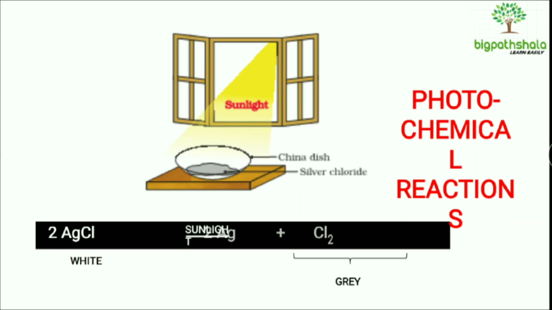AgCl, whose natural color is white, after putting it in sunlight for some time, gives out Ag and Cl2, and its color changes from white to gray. It's an example of an endothermic reaction because sunlight energy is being consumed over here. This chemical reaction may also be known as a photochemical reaction or endothermic reaction.